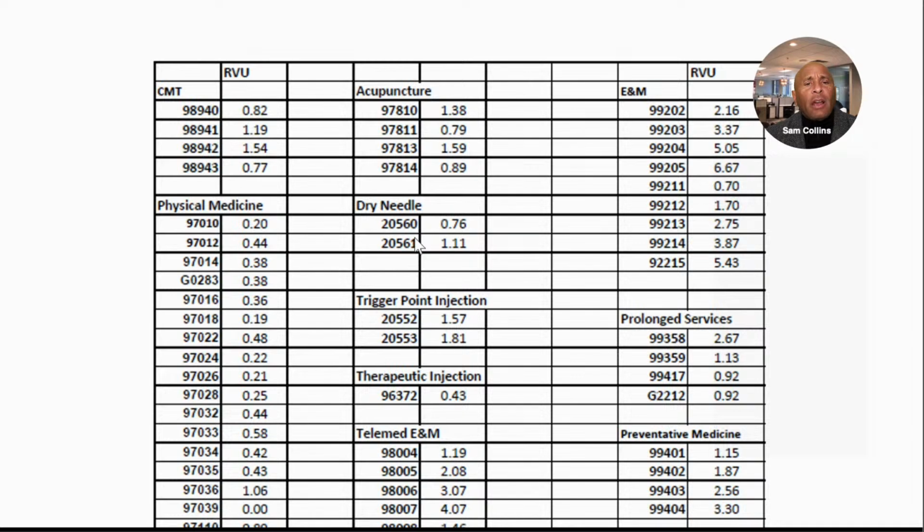So if I look at 98940 at 0.82, you may wonder, what should I charge for a 99203? Well, here's an easy way to look at that. Notice 98940 0.82, 99203 3.37. Now, this is a little bit of math here, but would we all agree 4 times 8 is 32? If 4 times 8 is 32 and this is 33, wouldn't it be reasonable to think the price of a 98940 would relate to a price for an exam, a new patient 99203, about 4 times that rate? And I can't tell you how many times I've seen people undervalue.